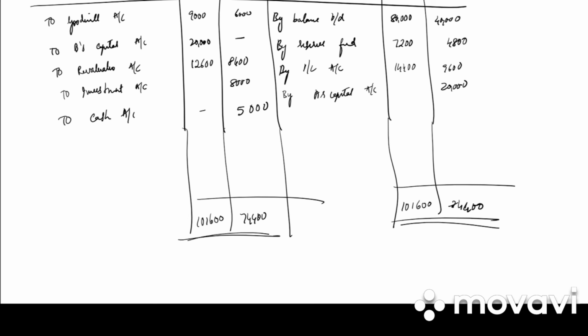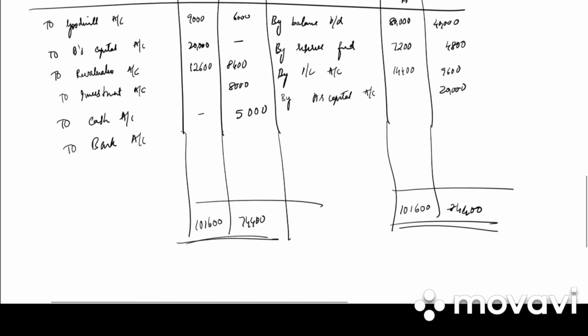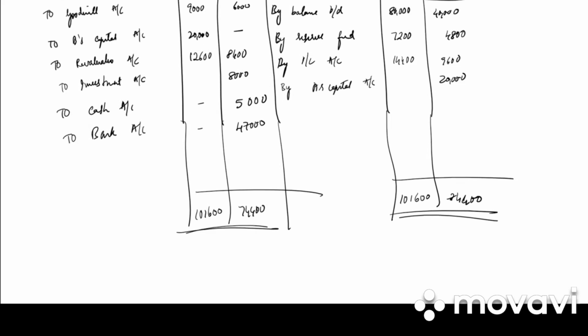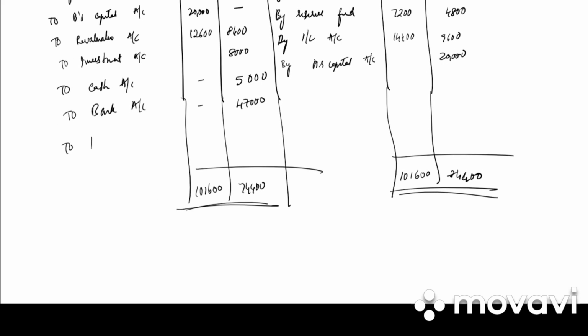Now how much is remaining? 74,400 minus 6,000 minus 8,400 minus 8,000 and minus 5,000. The remaining he has taken from bank. He has given his plant as security and taken from bank. How much is it? 47,000. And then we have the balance of A. So to balance carried down, it is 60,000.